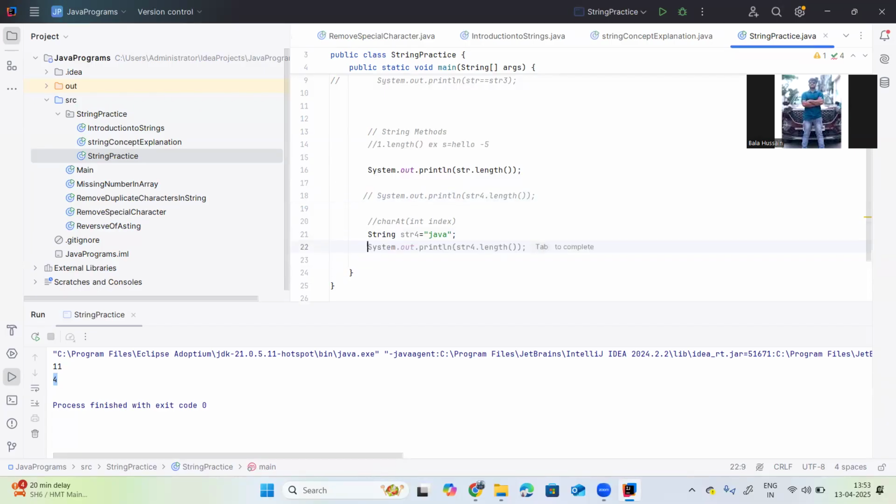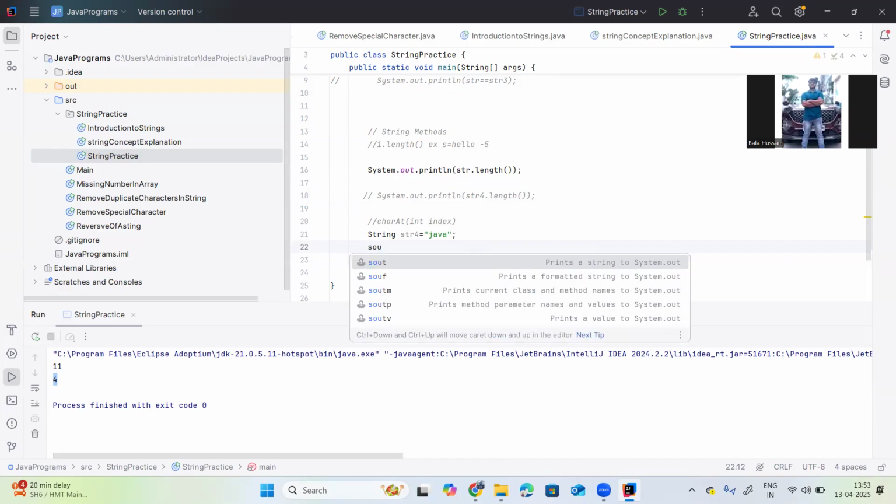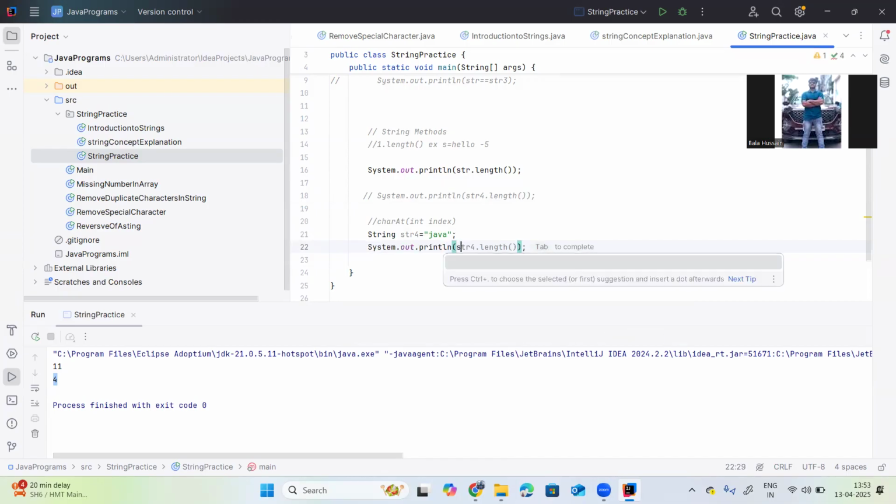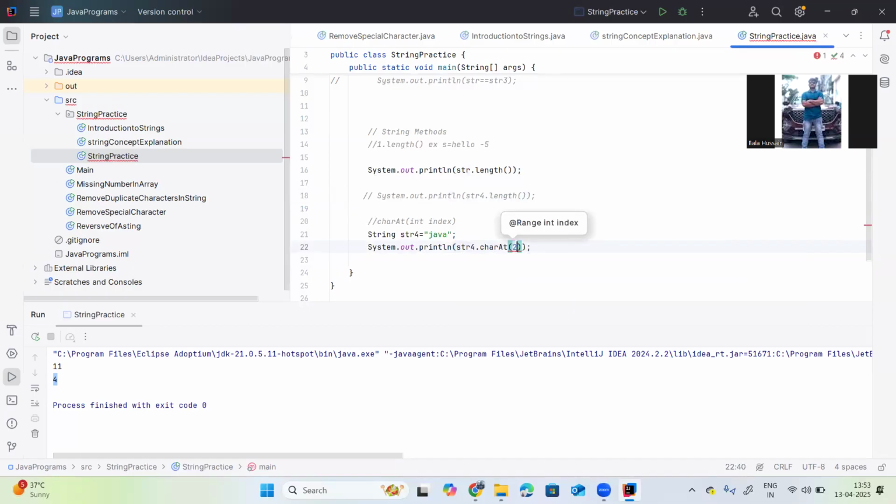I am writing System.out.println str4 dot charAt, and I want the character at the second index. Let me execute this one. This charAt method returns the character at the specified index.